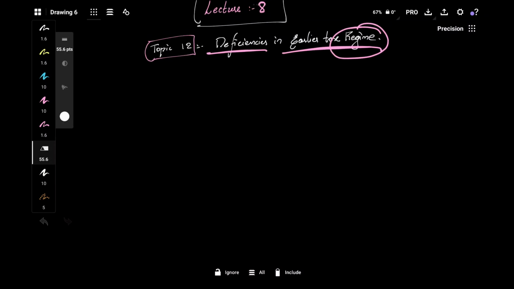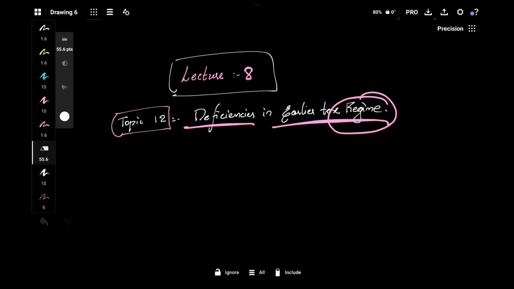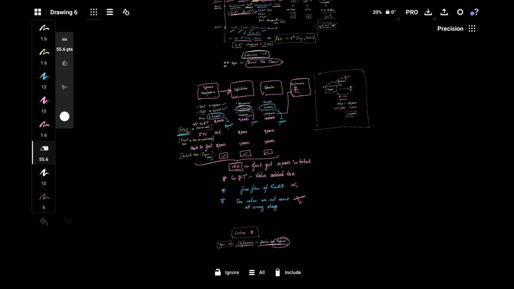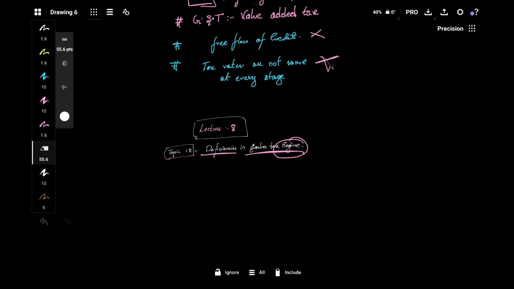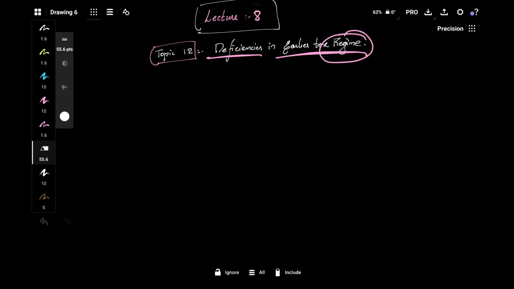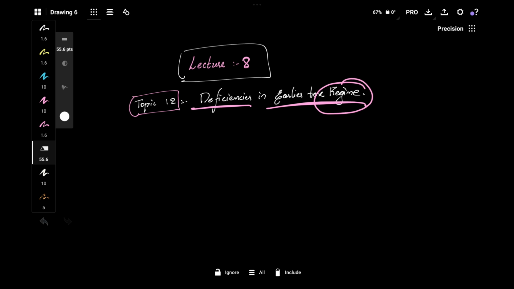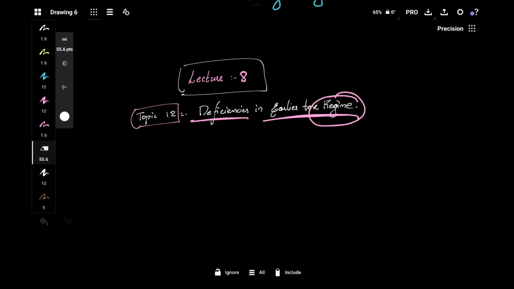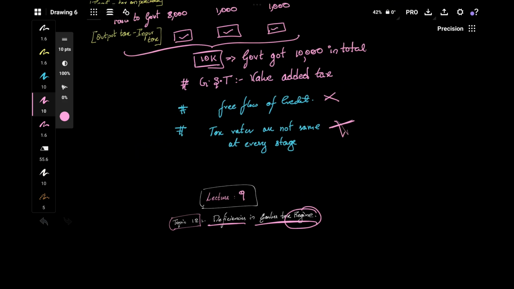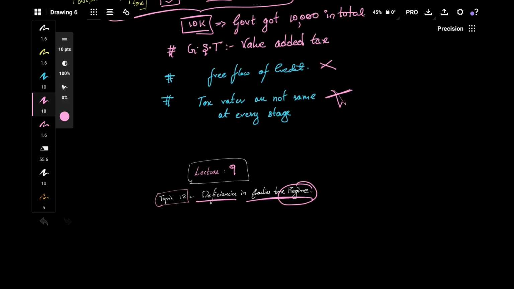Welcome to lecture 8. Today our topic is deficiencies in earlier tax, and previous class revision is already uploaded. Please don't mind about that. We have to make this our lecture 9, I guess. We need almost one separate lecture to revise the input tax credit concept and to understand the value added tax concept and all.